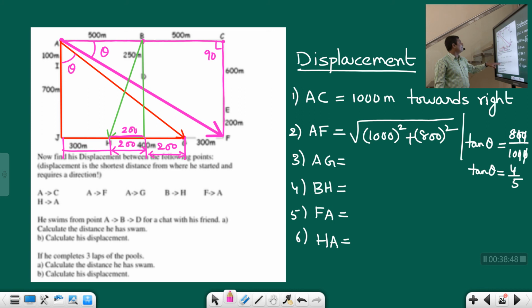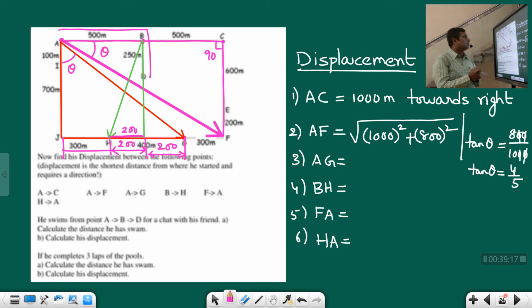He swims from point A to B and then to D. A to B and then to D means here this point. This is A to B and then B to D. For a chat with his friend, calculate the distance he has swum. So how much distance he has swum? This is 250 plus 500, 750 directly. And what is the displacement? Displacement means directly join a line. So root over 500 square plus 250 square. So like this you can easily calculate students.